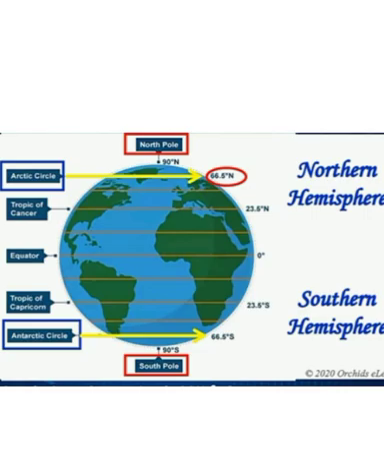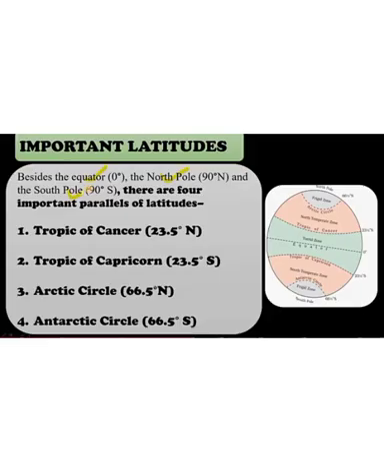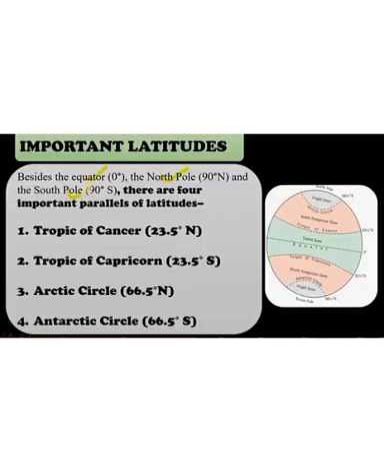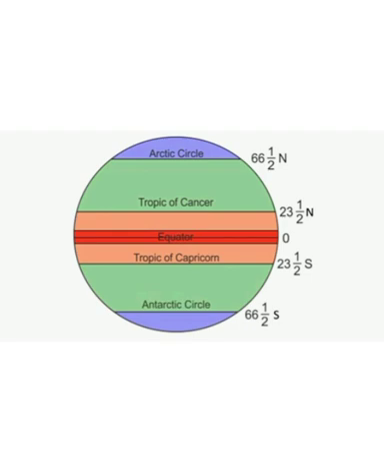These are the four important parallels of the latitude: the Tropic of Cancer, the Tropic of Capricorn, the Arctic Circle and the Antarctic Circle. The Tropic of Cancer is 23.5 degrees north, the Tropic of Capricorn 23.5 degrees south, the Arctic Circle 66.5 degrees north, and the Antarctic Circle 66.5 degrees south.